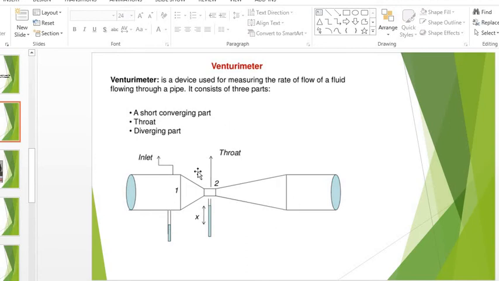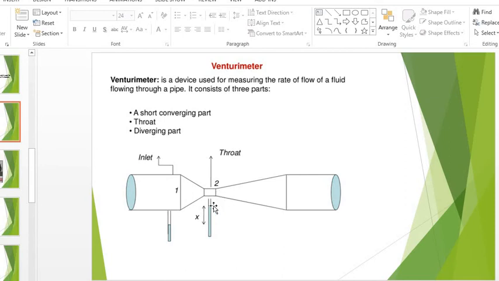Now what is the application of this Venturi meter? Generally, when water flows from here to here, a pressure difference is created. When this area is more, water will flow very slowly. As this diameter converges and reduces, the water will flow faster, and the pressure will be different here.